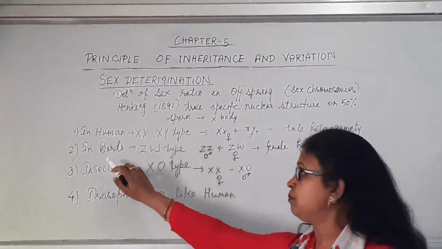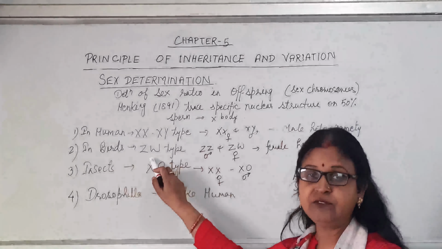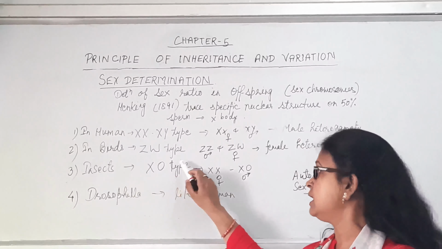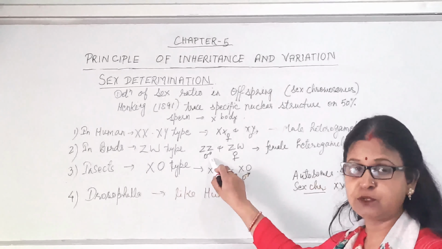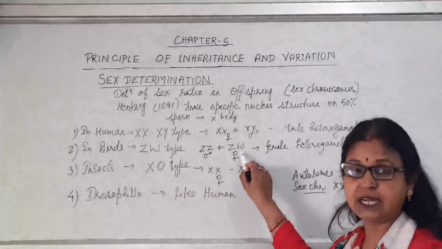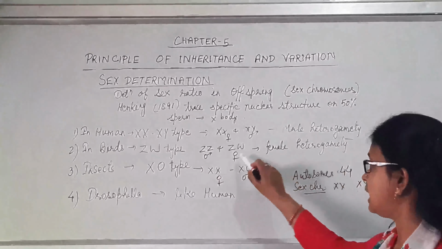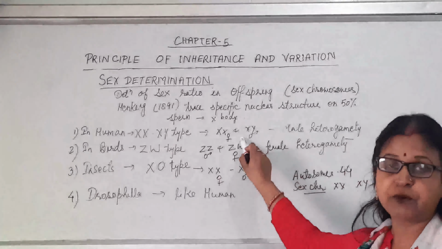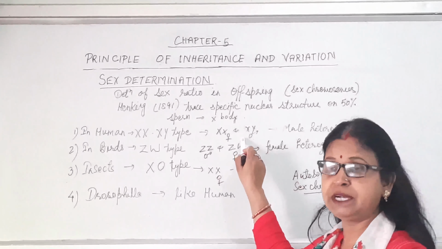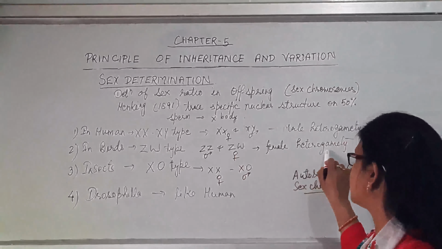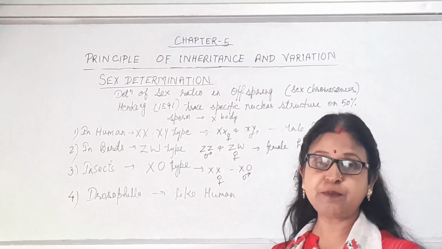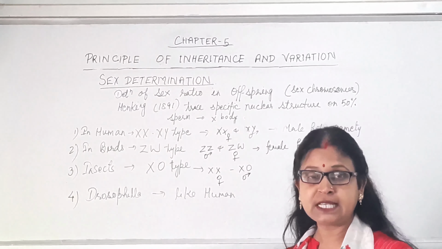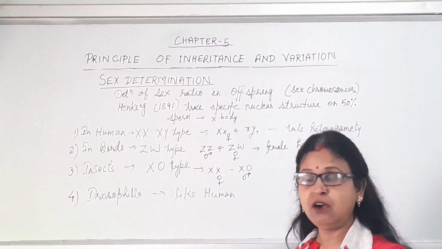Just the opposite in birds, this is known as ZW type of sex determination. Here the males are ZZ and the females have ZW. Females produce two different types of gametes, hence females are heterogametic. That's why the mother bird is responsible for the sex determination, male or female offspring.